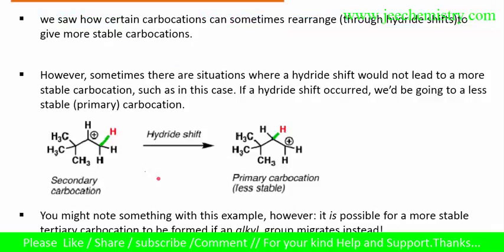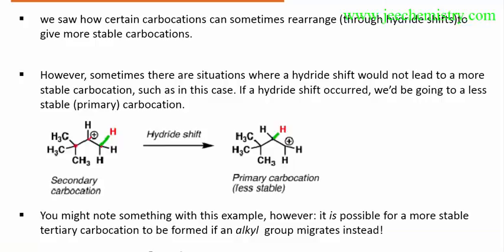There are some situations where, suppose here is the carbocation, if this hydrogen shifts to this position, then this secondary carbocation will become a primary carbocation. If this methyl shifts to this position, then this will form a tertiary carbocation. Currently this carbon is a quaternary carbon, meaning it is attached to 4 carbons: 1, 2, 3 and 4. But if this methyl shifts to this position, it will become a tertiary carbocation. So that's why methyl shifts, alkyl shifts, occur in carbocation rearrangement reactions.